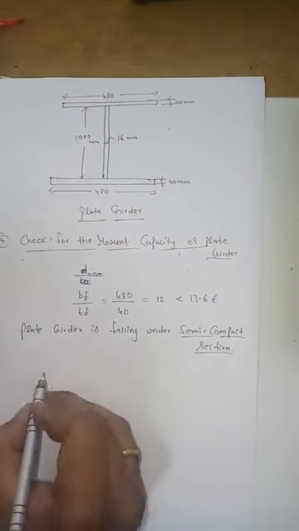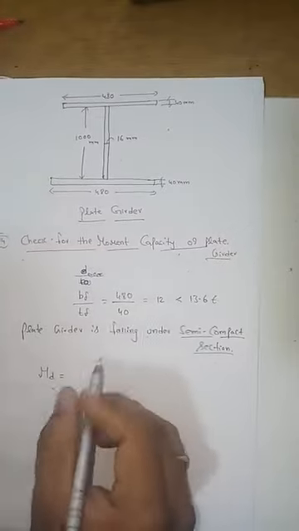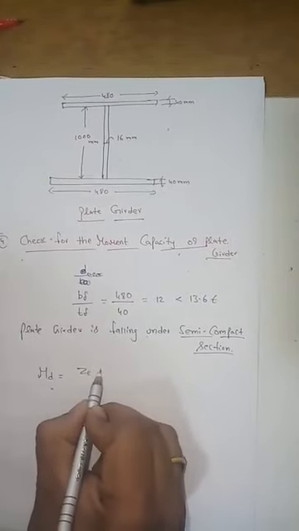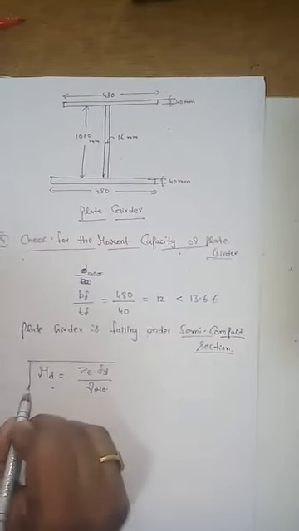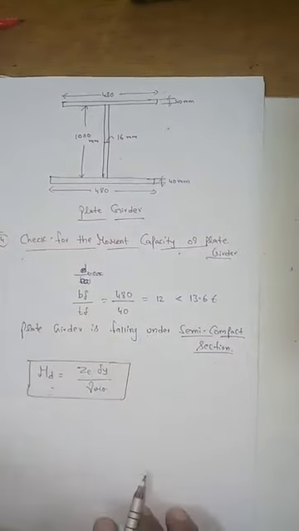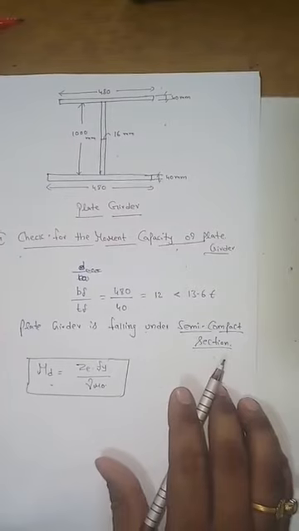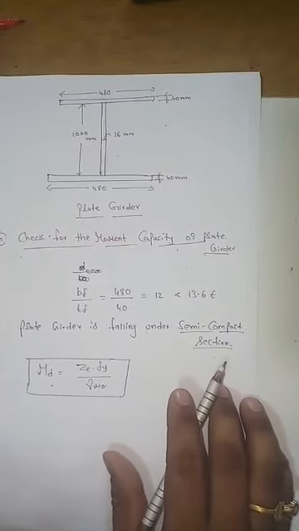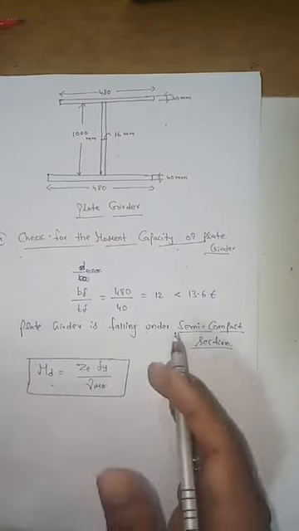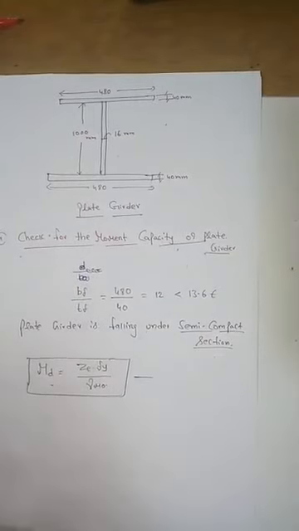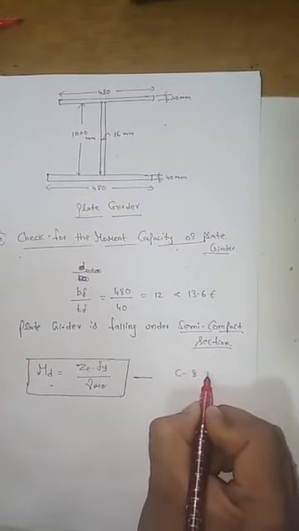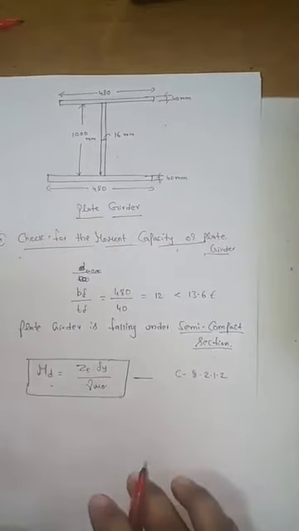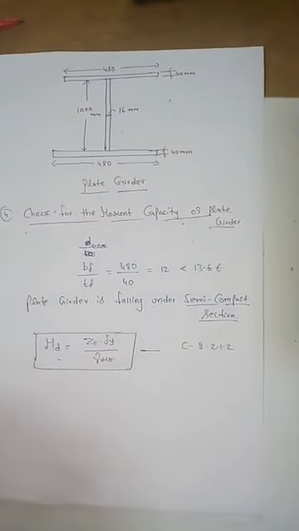Your design moment formula is MD is equal to ZE into Fy by gamma m0. That's it. This is the moment formula when it is falling under semi-compact section. When it is not falling under semi-compact section, the formula will be different. From where are you going to get this formula? You are going to get it from clause 8.2.1.2 for the semi-compact section, right?